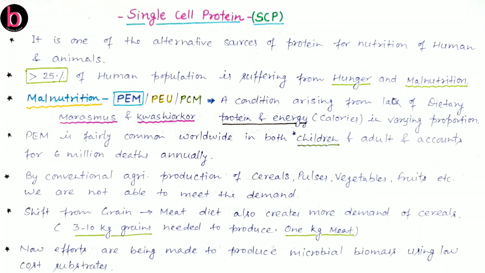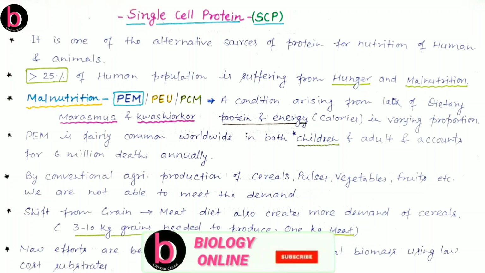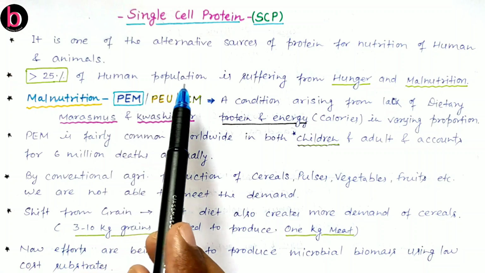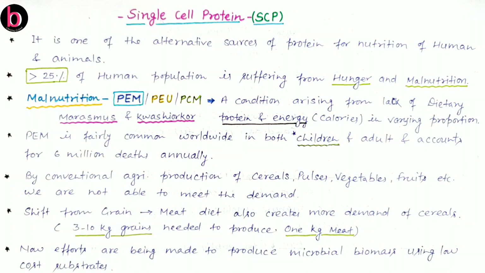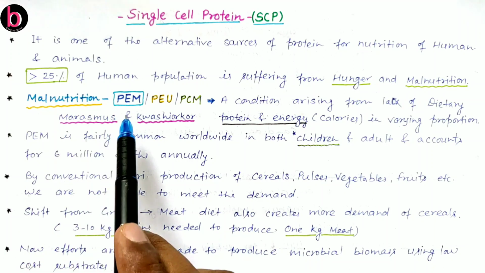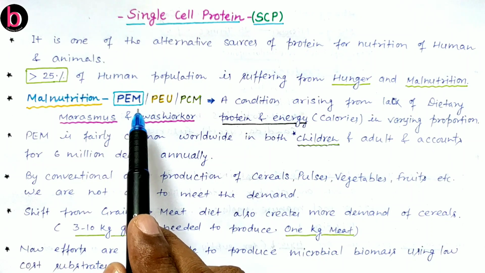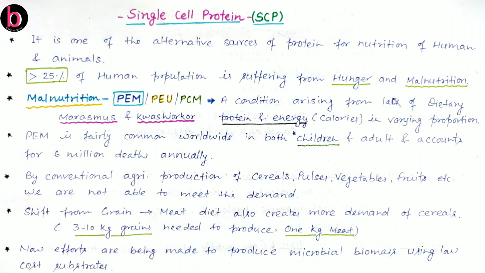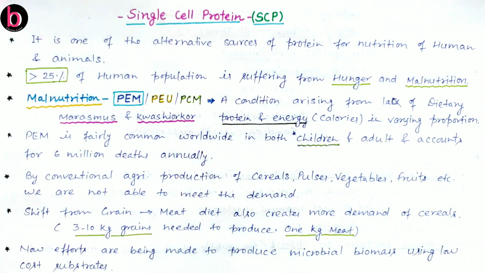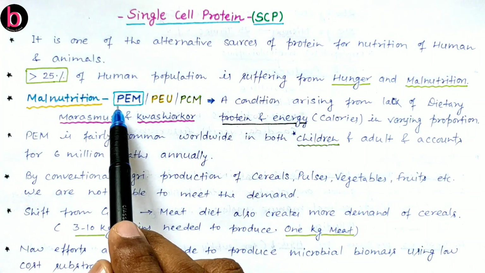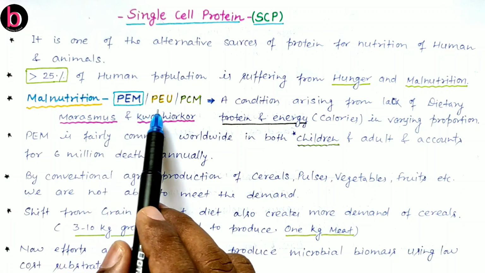Why is there a need for single cell protein from microbial organisms? If we look at the data, in the world more than 25% of the human population is suffering from hunger and malnutrition. So what is malnutrition? In the 11th NCERT chapter on digestion and absorption, malnutrition is given as protein energy malnutrition (PEM), or protein energy undernutrition (PEU), or protein calorie malnutrition (PCM). In NCERT this is given only as PEM, that is protein energy malnutrition.